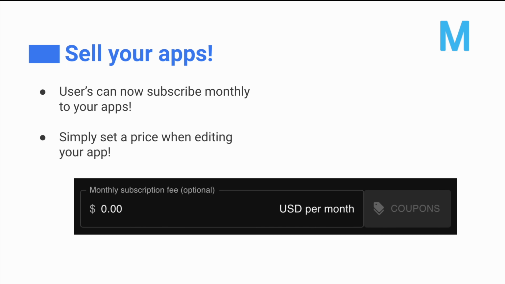Secondly, you can now sell your apps on MeximCalc. When editing your app, you can set a monthly subscription fee that other users have to pay in order to access your app. MeximCalc does take a portion of this subscription fee, and there is more information in our documentation.